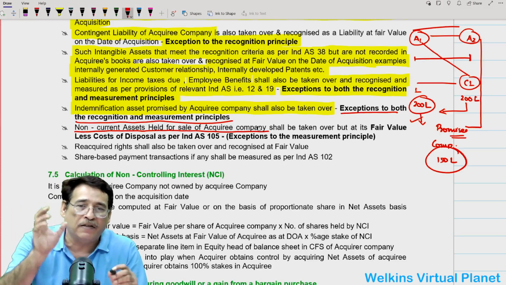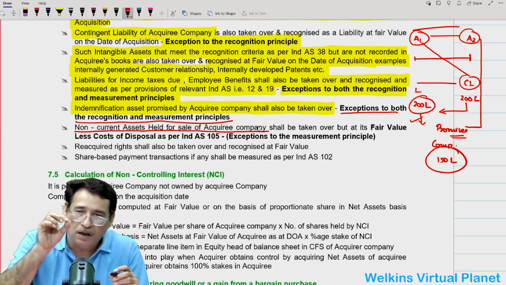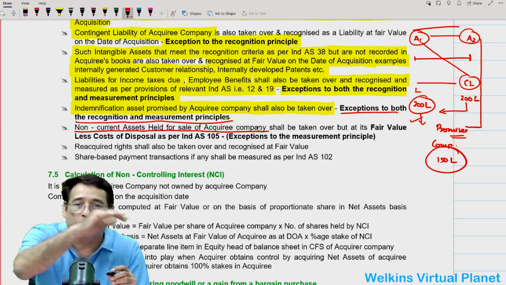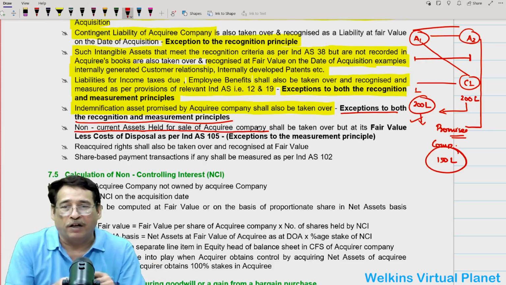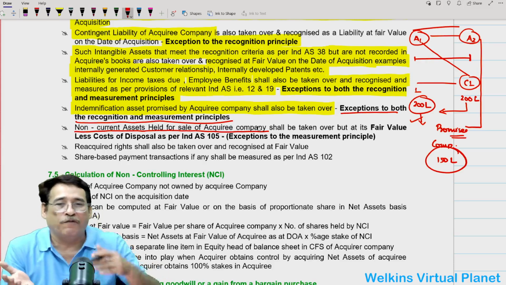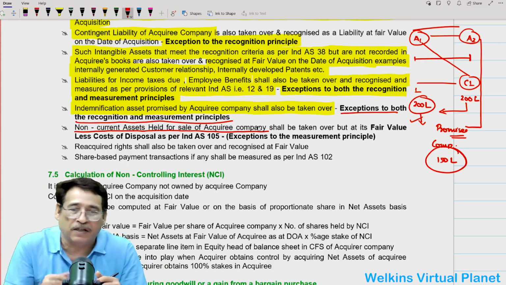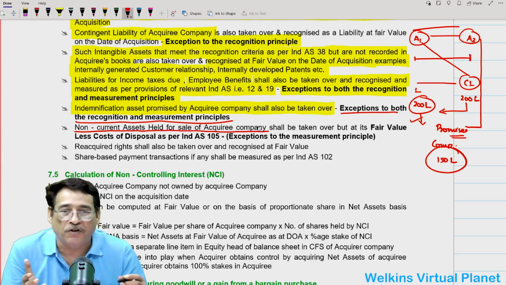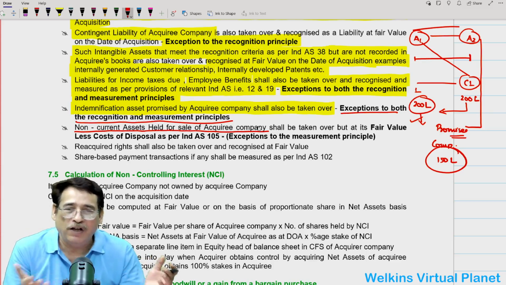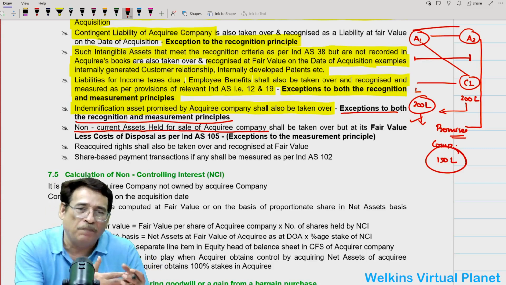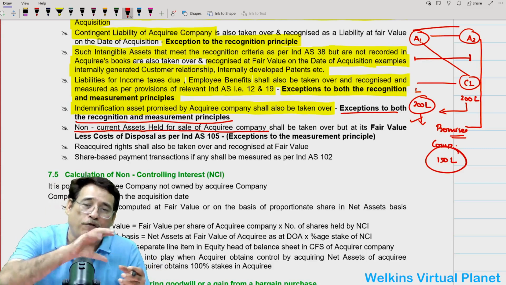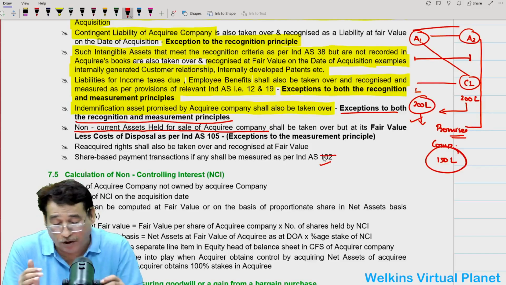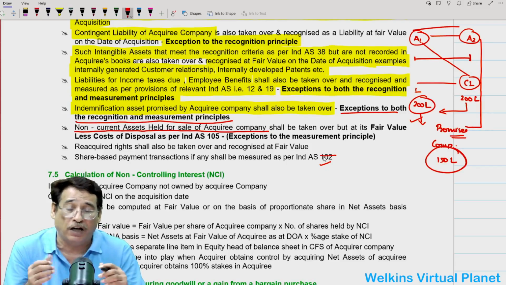However, non-current asset held for sale taken over shall be measured at fair value less cost of disposal. Correct? In the light of Ind AS 105. Similarly, we have already talked about earlier under purchase consideration that if the acquiring company has some share-based payment transaction, sometimes we will have those agreements, sometimes we are forced to take over, and then those will be measured as per Ind AS 102 that we are going to study, as I told you, under replacement award, etc.